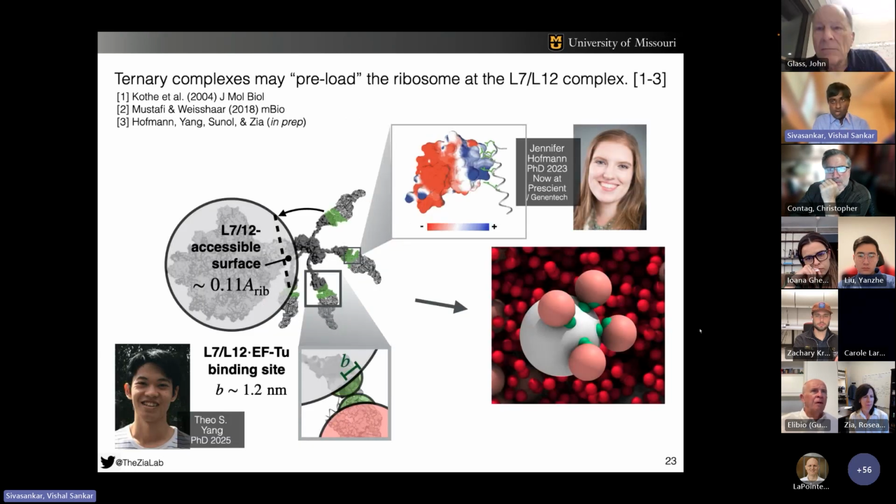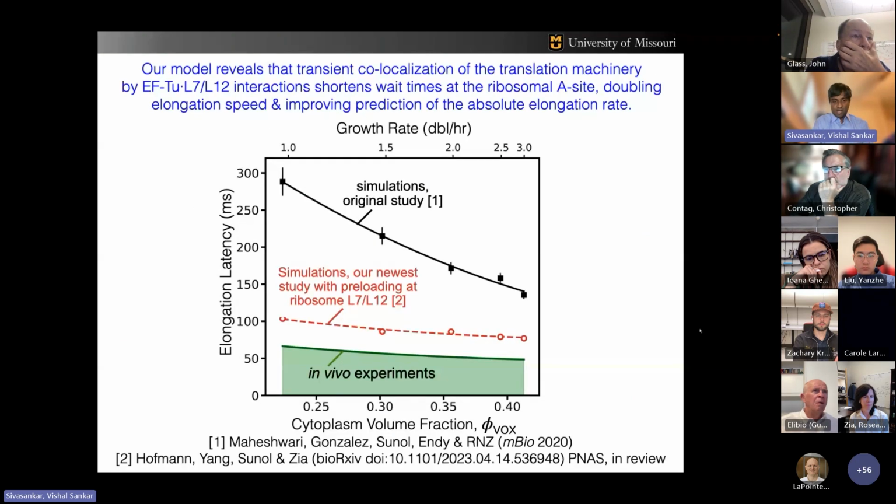Jen Hoffman and Theo Yang, also from Zia Lab, incorporated these effects into our model using patchy surface attractions and studied the elongation process. And the result is very satisfying. The qualitative and quantitative agreement improves markedly. And we can now predict the absolute rate of elongation as well as the speed up.